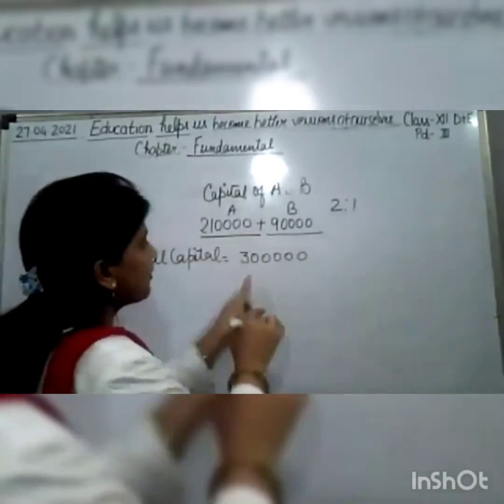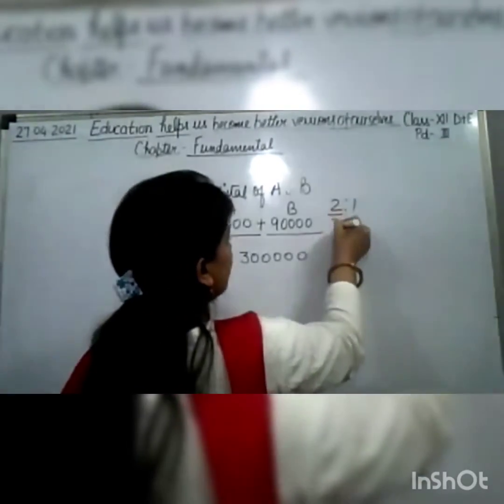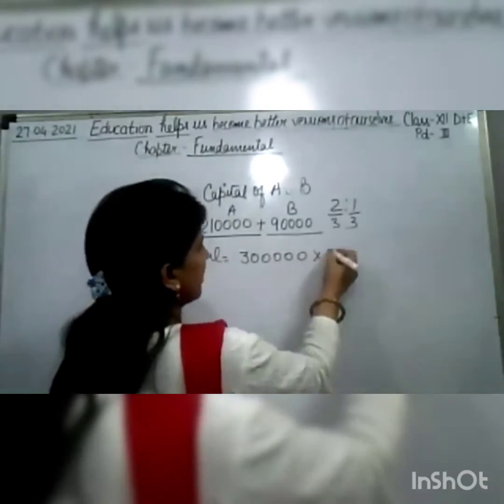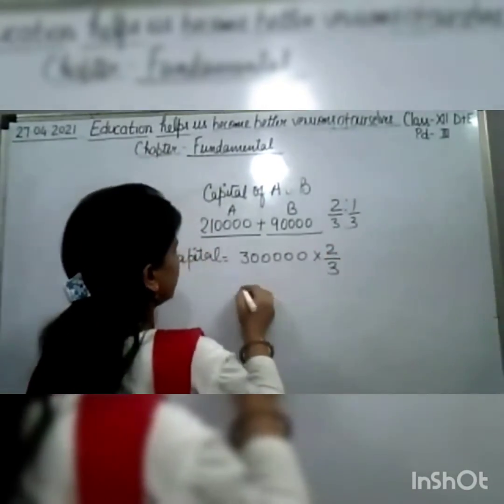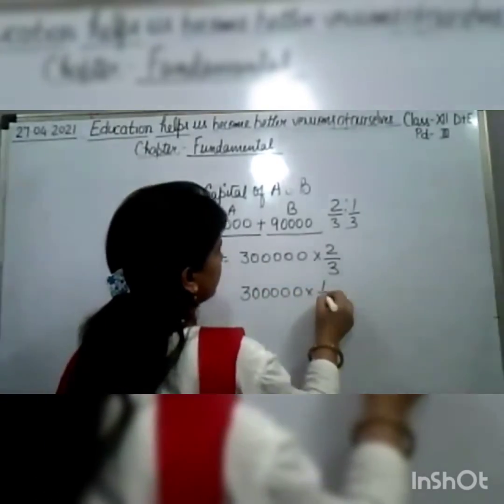Now we have to adjust it in which ratio? 2:1. That means 2/3 and 1/3. So 3 lakh into 2/3 and 3 lakh into 1/3.